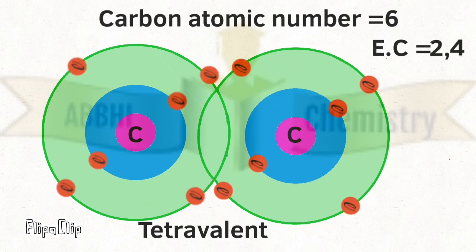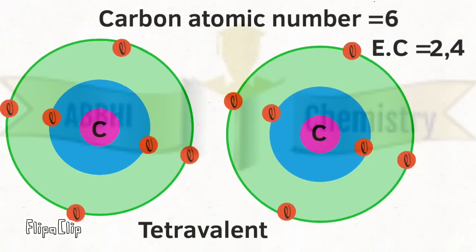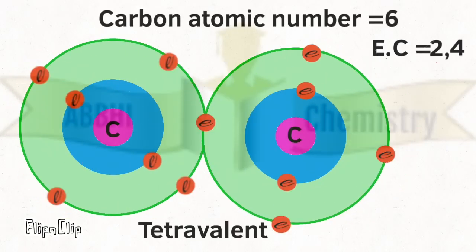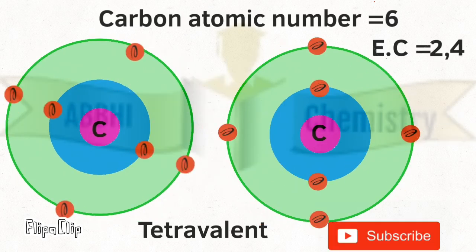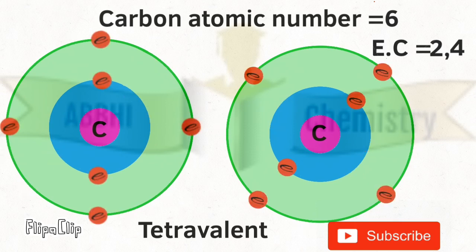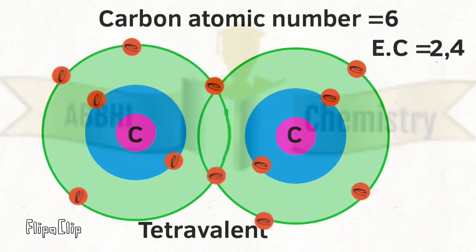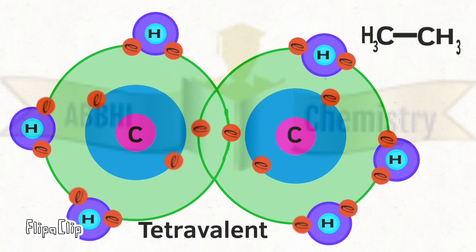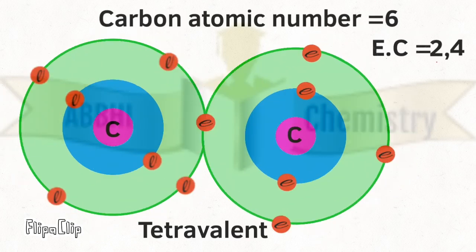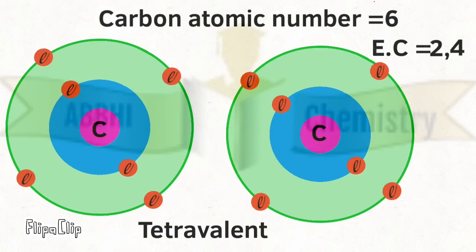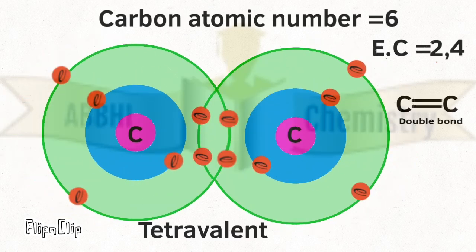These properties are that it forms single bonds, double bonds and triple bonds. Carbon is a tetravalent atom, that is, it has 4 electrons in the outermost shell. Each carbon atom shares an electron with the other, forming a single bond. The remaining 3 electrons each form a bond with hydrogen, forming CH3. A carbon double bond carbon is formed when 2 electrons are shared between 2 carbon atoms and the remaining 2 electrons are shared with hydrogen atoms.